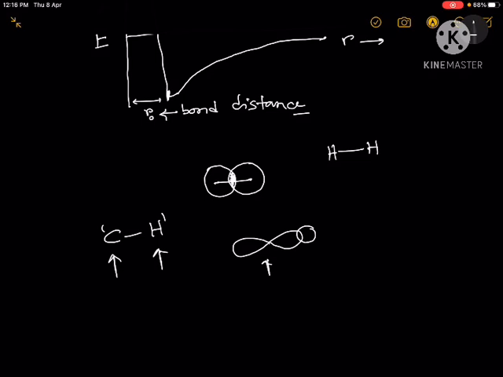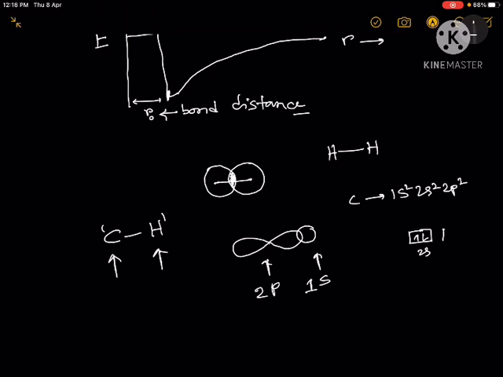So this is the p orbital of carbon and this is the s orbital of hydrogen. For hydrogen it is the 1s orbital, for carbon it is the 2p orbital. Now this p may be px, py or pz because the electronic configuration of carbon is 1s2, 2s2, 2p2, so the valence shell is 2s and 2p.